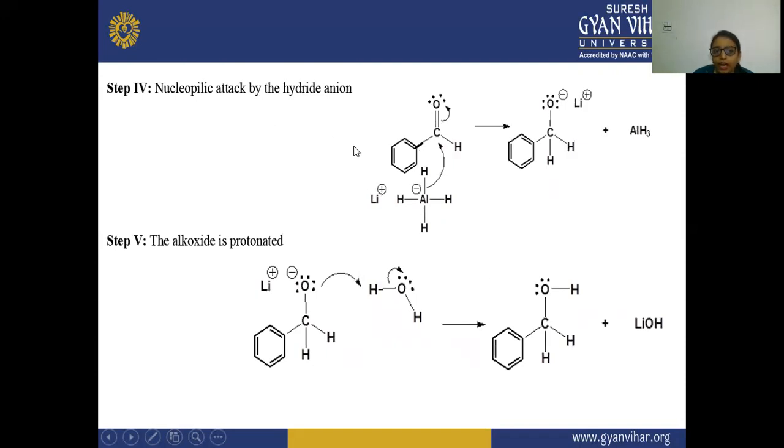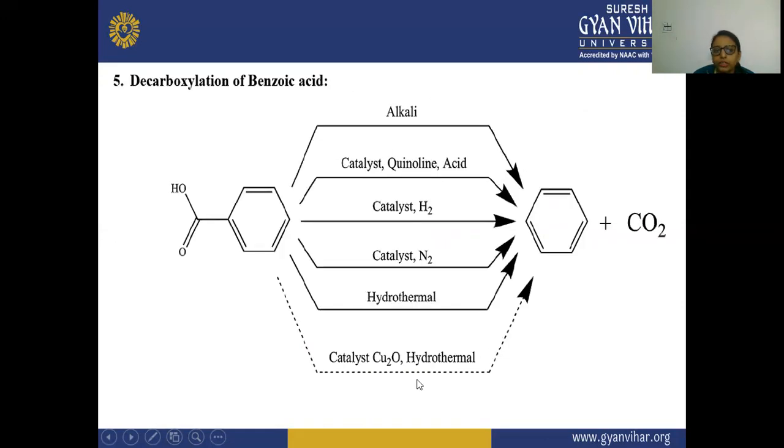There is an attack by the hydride ion. Again, this hydride ion will react with this, and there is a hydrogen that will withdraw an electron from this aluminium, and there is an H negative charge, and this H negative will react with this positive carbon, and there is a formation of this intermediate. After that, the alkoxide ion is protonated. So from the water molecule, this H will attack this position, and there is a formation of this alcohol. You can see CH2OH formed here.